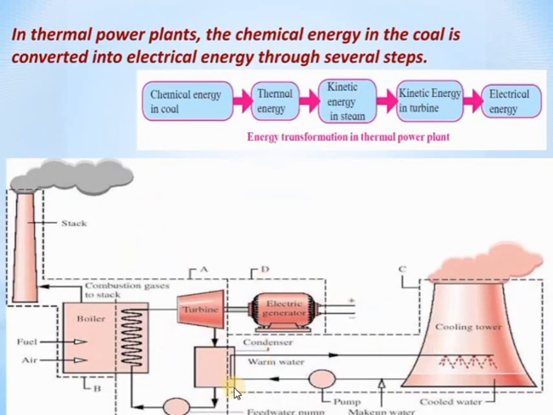Here you see 2 types of towers. What are they? See carefully the towers. After combustion of fuel in the boiler, the emitted gases are released to the atmosphere through high tower. Once the turbine is rotated using the steam at high temperature and pressure, the temperature and pressure of steam